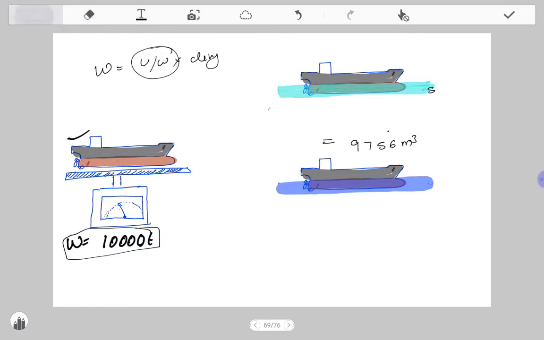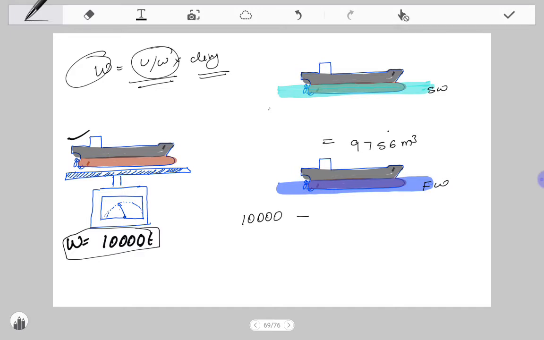Imagine the same ship with the same displacement, now floating in fresh water. Earlier it was floating in sea water, now it is floating in fresh water. In fresh water the displacement is the same. As per the formula, displacement is equal to underwater volume into density of water, right?